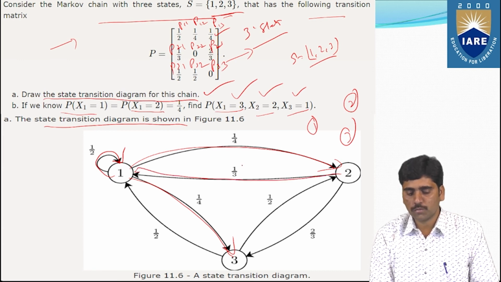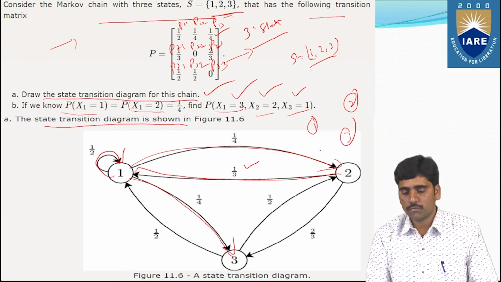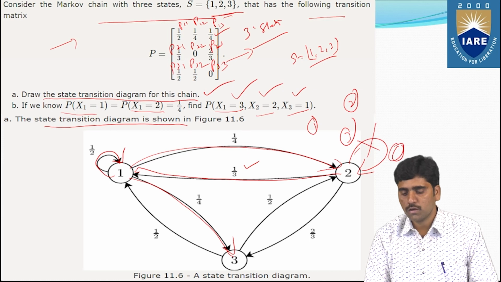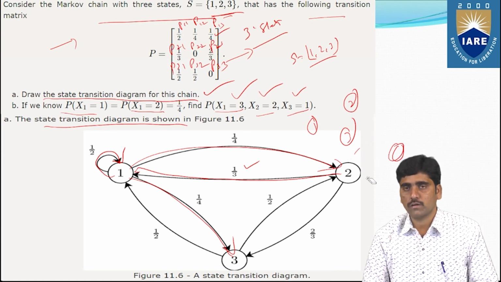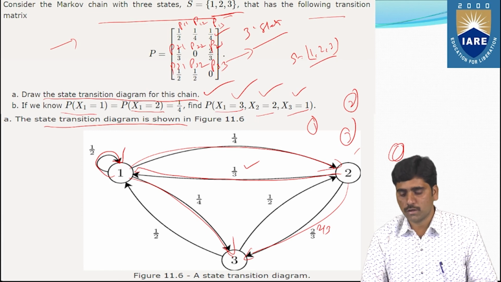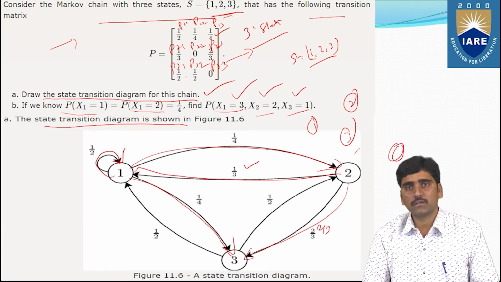The value is 1 by 3. Similarly, P of 2 to 2 is 0, so there is no loop, so you don't write this one. And similarly, P of 2 to 3. So P of 2 to 3 is what? 2 by 3. And next, P of 3 to 1.